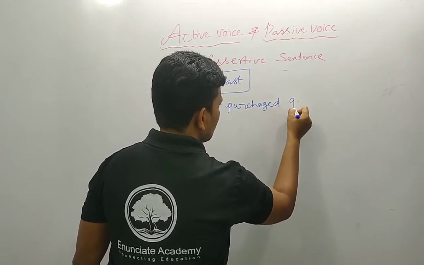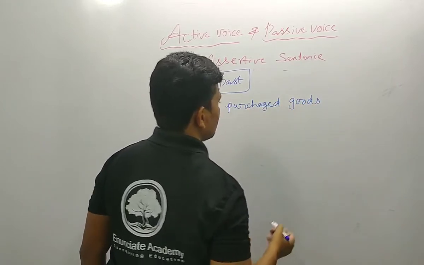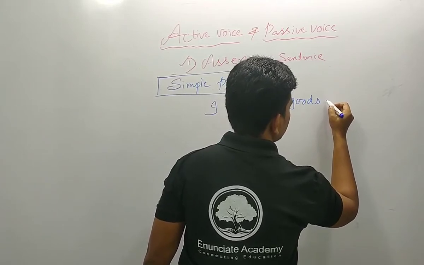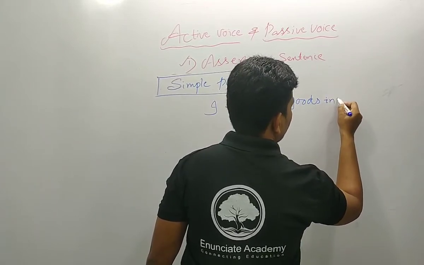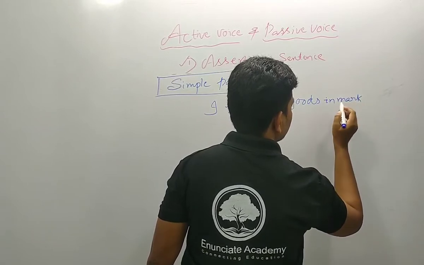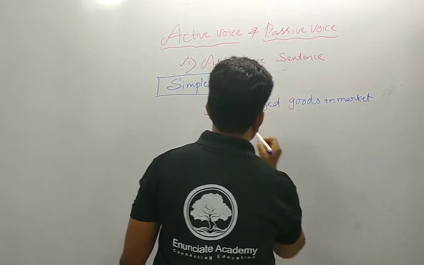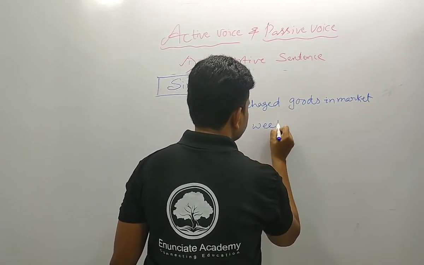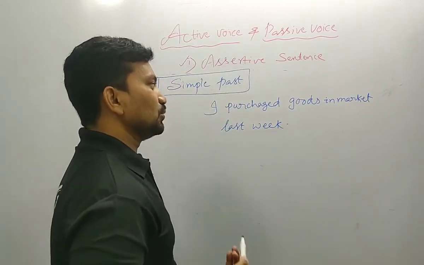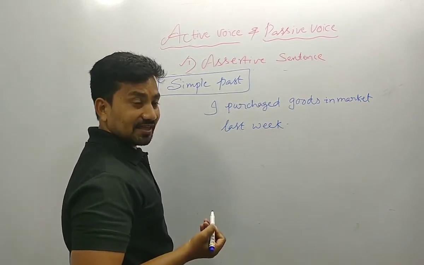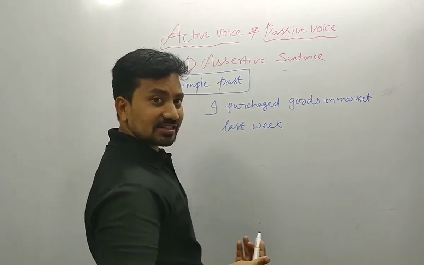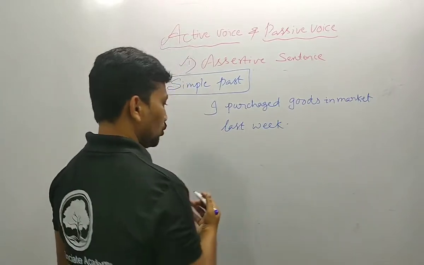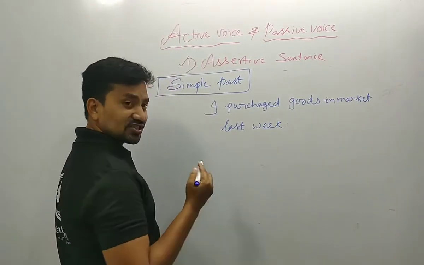I purchased goods in market last week. I purchased goods in market last week. This is the simple past action. Then how do we convert the active to passive voice? Let me show the structure first of all.